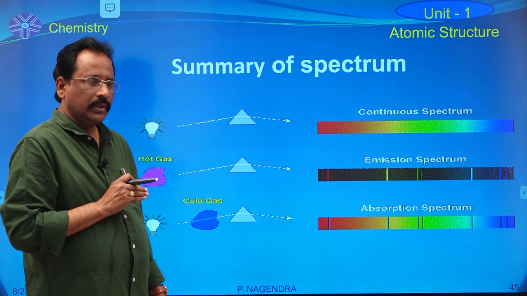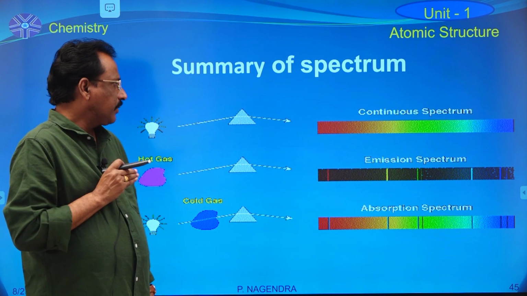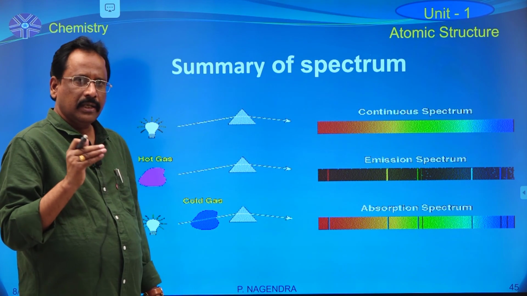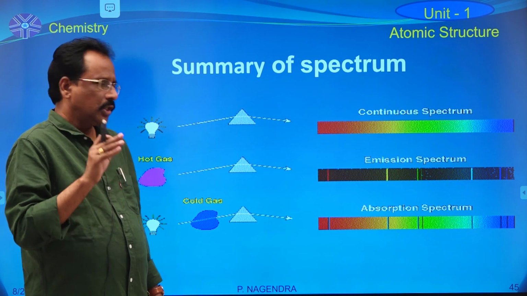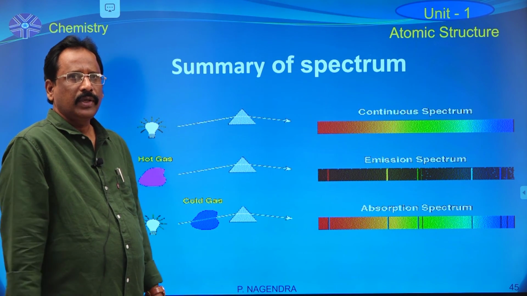Now the photographic film contains dark lines, and in between the dark lines there is bright area. So this is about the spectrum information.